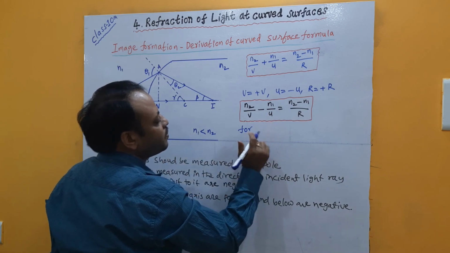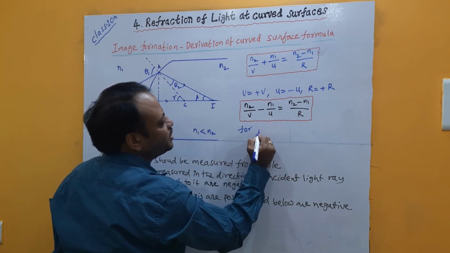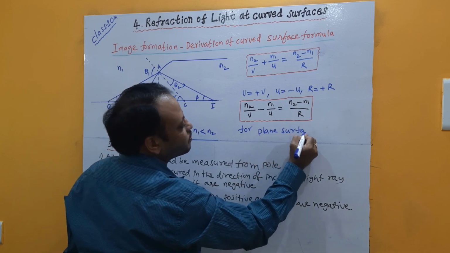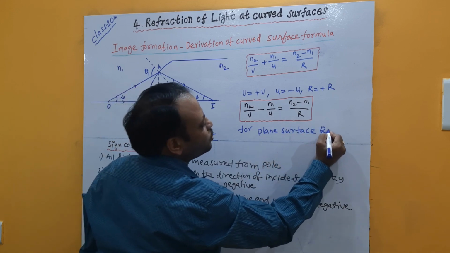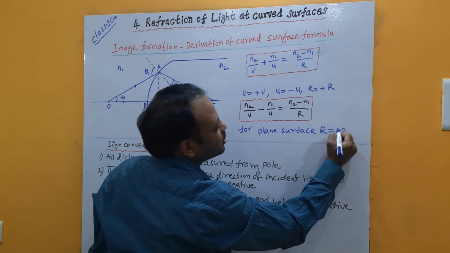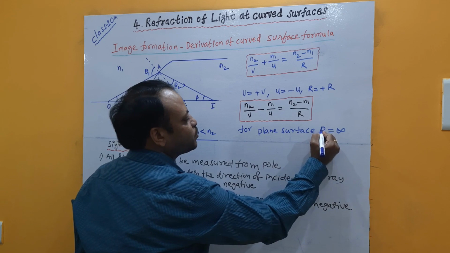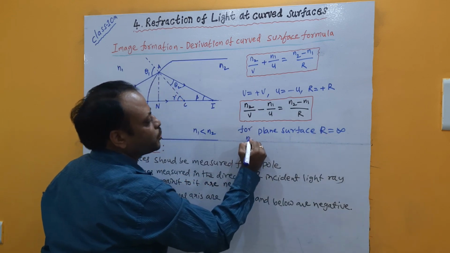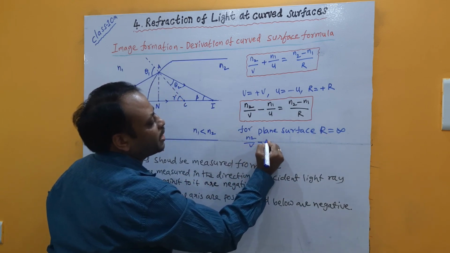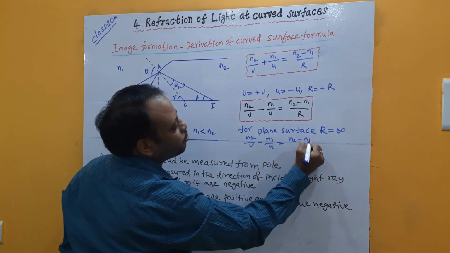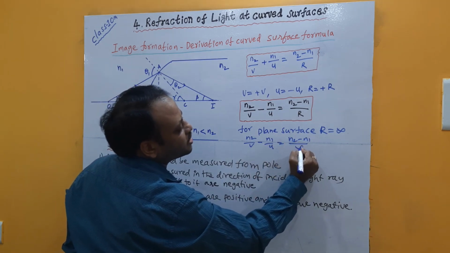For a plane surface, r reaches infinity. When r is reaching infinity, meaning very big, then in that case this formula can be written as n2 by v minus n1 by u is equal to n2 minus n1 by r, where r is infinity.